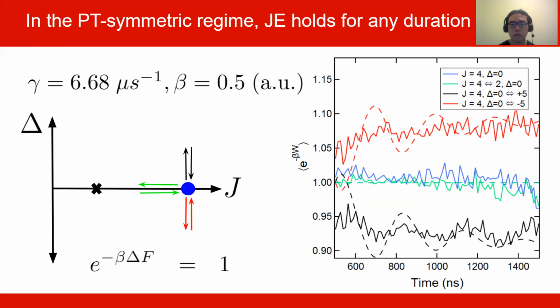Once again, considering the green color-coded experiments, the values fluctuate around 1, which tells us that the Jarzynski equality holds for these 2 experiments. That is what we expect to see since they are PT-symmetric processes. On the other hand, when we look at the experiments color-coded in black and red, which break the PT symmetry, clearly, in general, they break the Jarzynski equality as they deviate from 1.